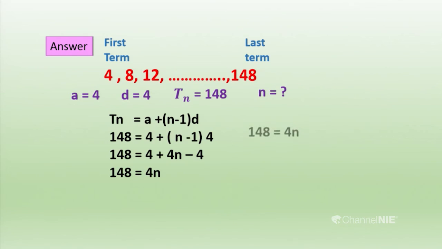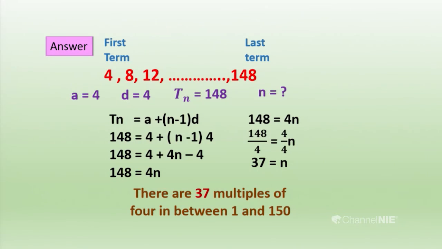Then we can divide both sides by 4 to get n. The answer is 37. So n is 37. So the number of terms, the number of multiples of 4 between 1 and 150, is 37. Do you remember how we did that? First we identify the first term and the common difference and Tn, and then we find the nth term.